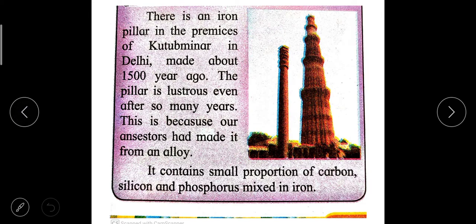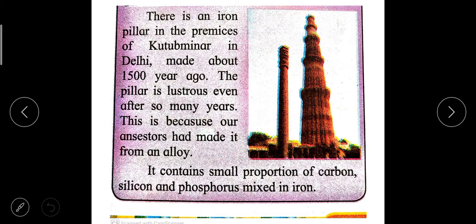So example of corrosion was the Statue of Liberty. Now example of the alloy is the Qutub Minar, which is situated in Delhi. So there is an iron pillar in the premises of the Qutub Minar. This pillar, made about 1500 years ago, is lustrous even after so many years, which means this iron pillar looks shiny even today also.